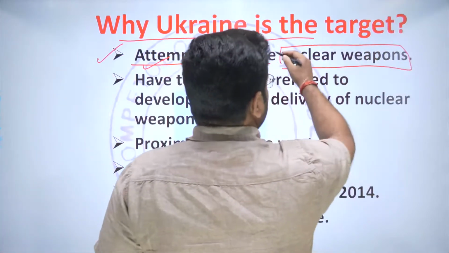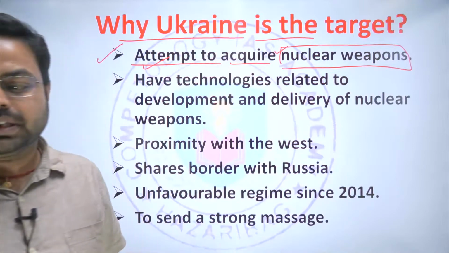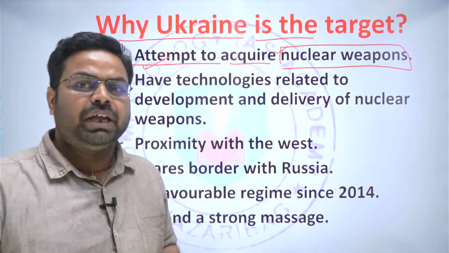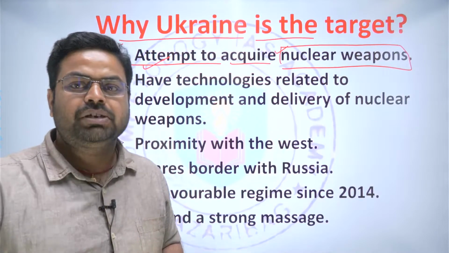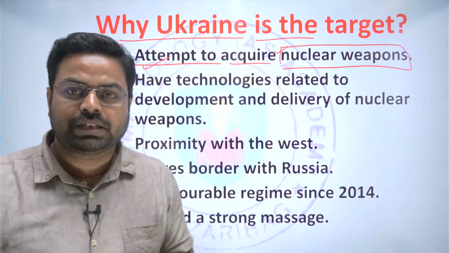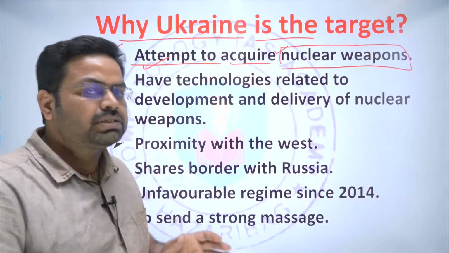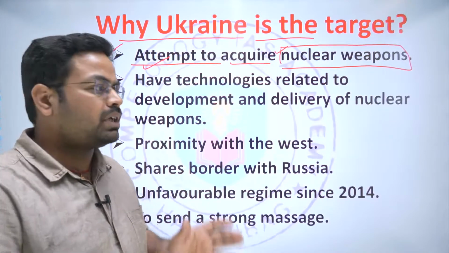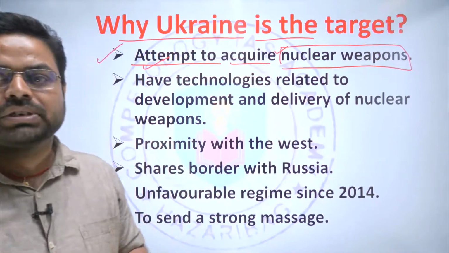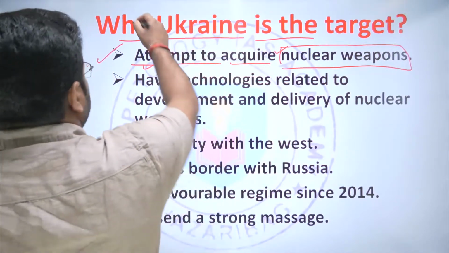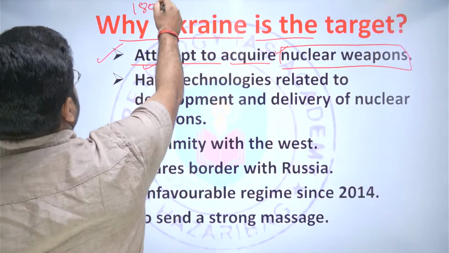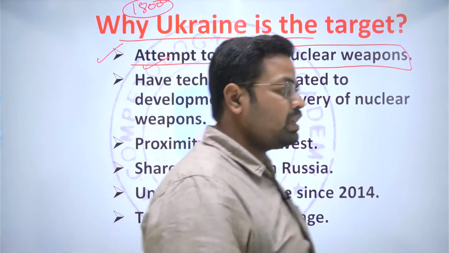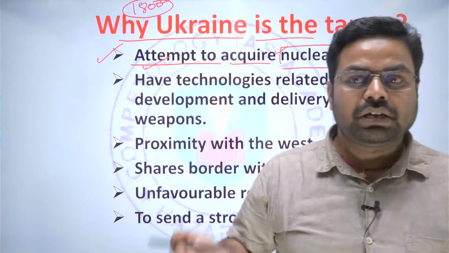As we know, before the disintegration of USSR, Ukraine was the main base for the development of nuclear weapons and other things, and the largest chunk of the nuclear weapons was stored in Ukraine even after the disintegration of USSR. Ukraine was having around 1800 nuclear weapons, but at that time what was the situation there?